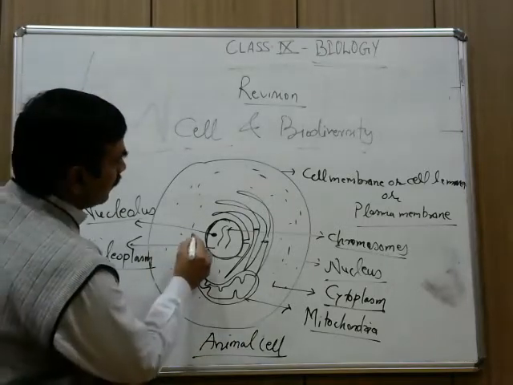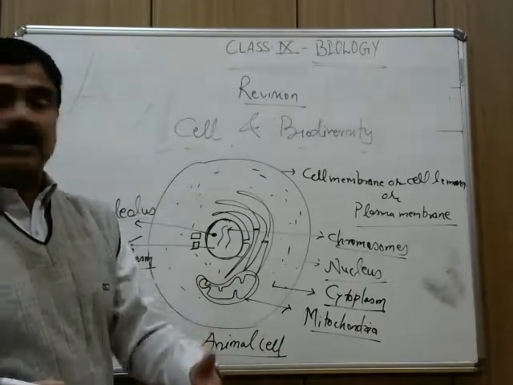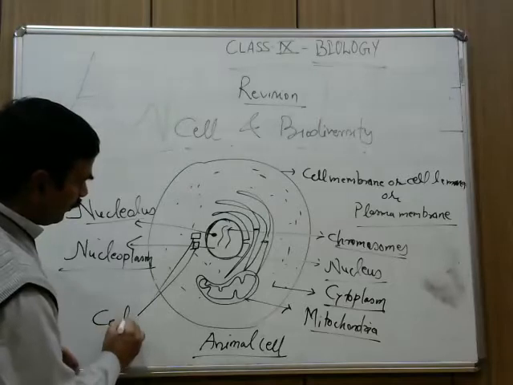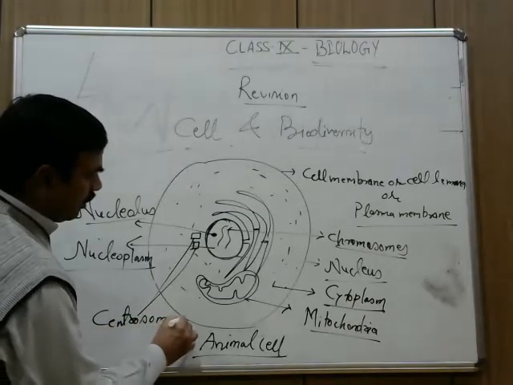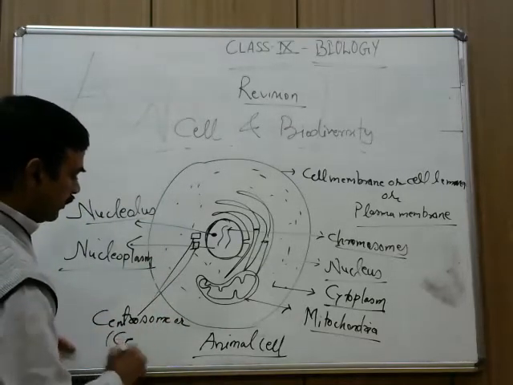And there is one structure which is absent in the plant cell, and this structure is known as centrosome, or two structures are called centrioles.